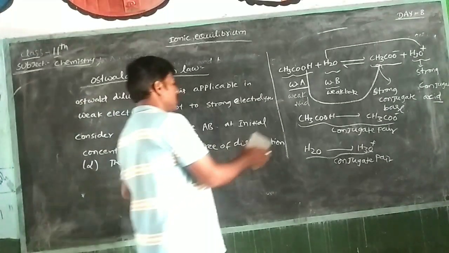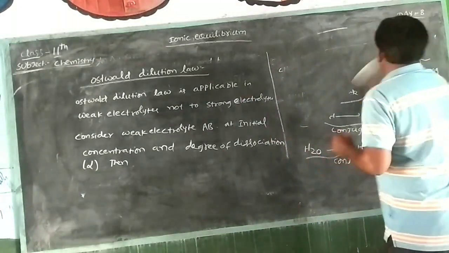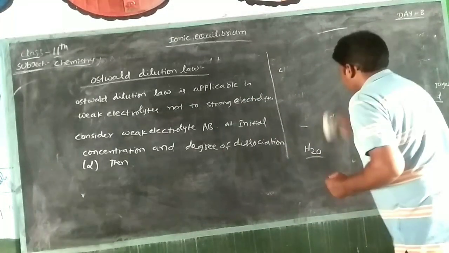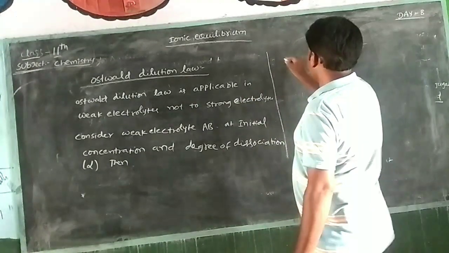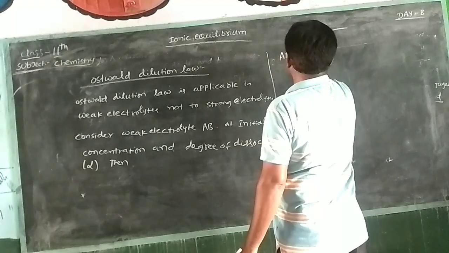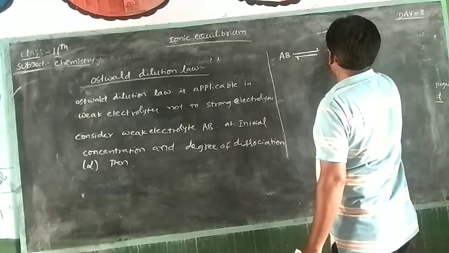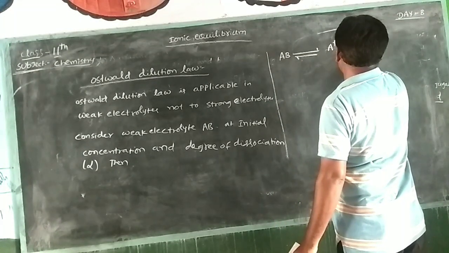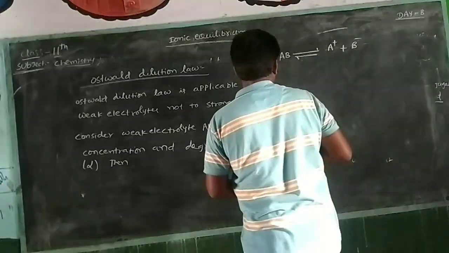Suppose we have taken one example, AB in a reversible reaction: AB gives A plus aqueous and B minus aqueous.